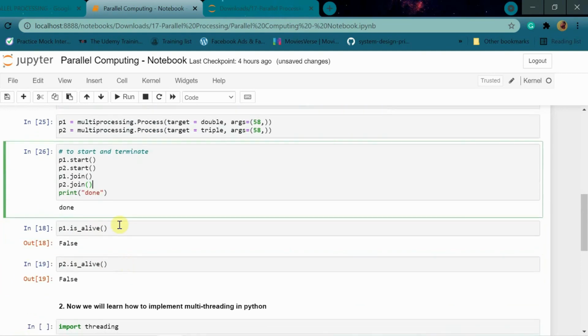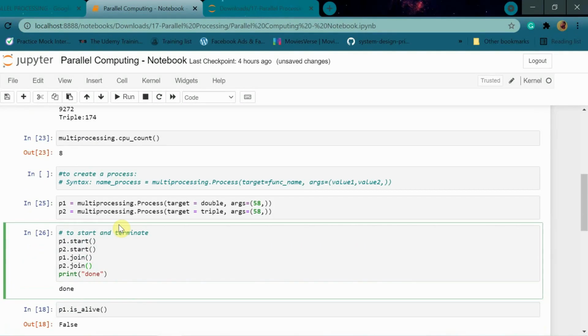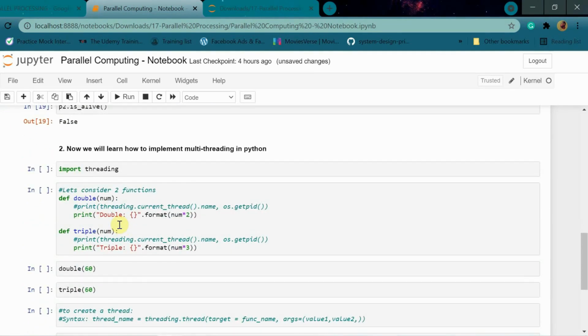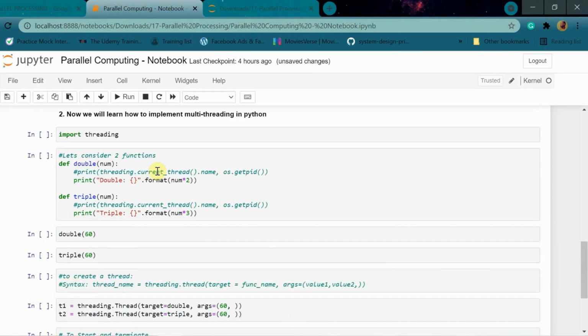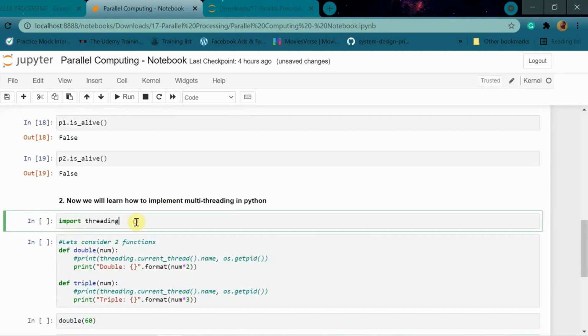So I hope you understood the implementation of parallel processing using multiprocessing. Now I will teach you about multi-threading. Just like multiprocessing, we have this import threading. We don't have multi-threading as the name.